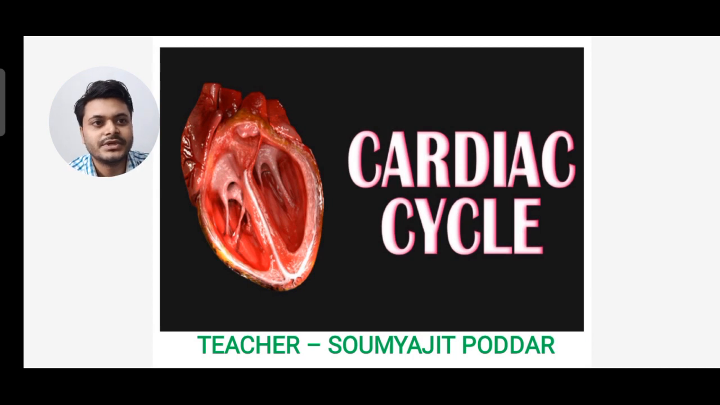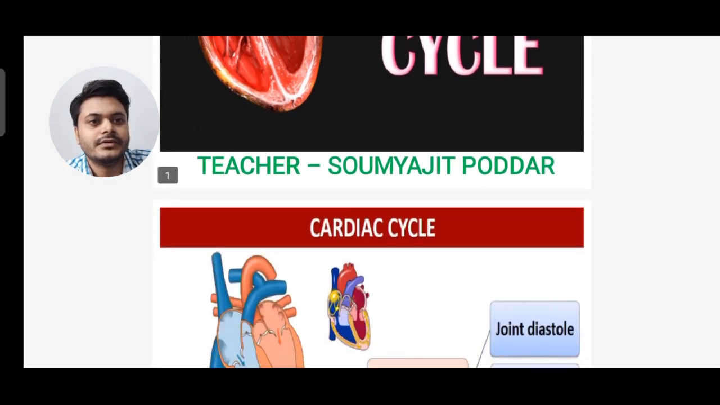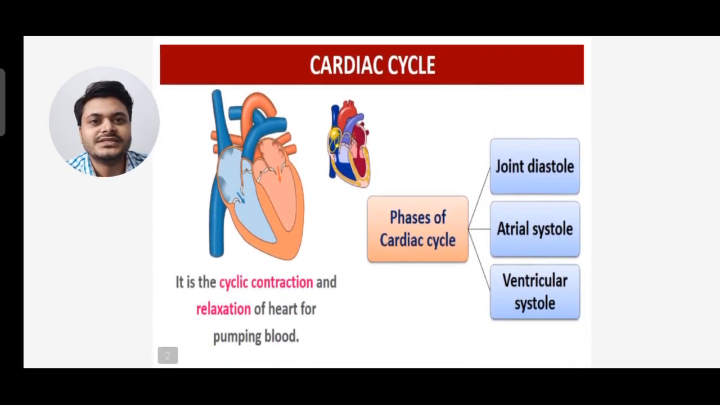So let's start with the topic cardiac cycle. The phases of the cardiac cycle you can see: first is joint diastole, second is atrial systole, and third is ventricular systole. It is the cyclic contraction and relaxation of the heart for pumping blood. So what is the cardiac cycle? It is the cyclic contraction and relaxation of the heart for pumping blood. There are three phases of the cardiac cycle: joint diastole, atrial systole, and ventricular systole.